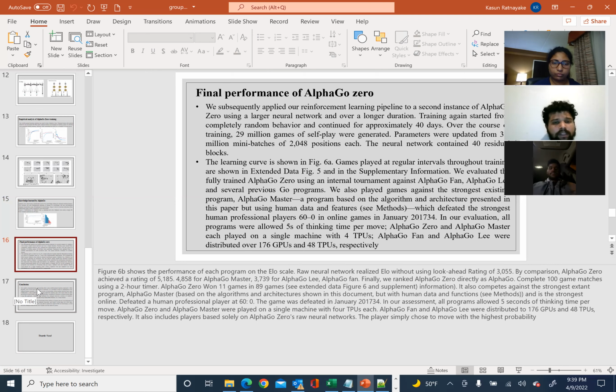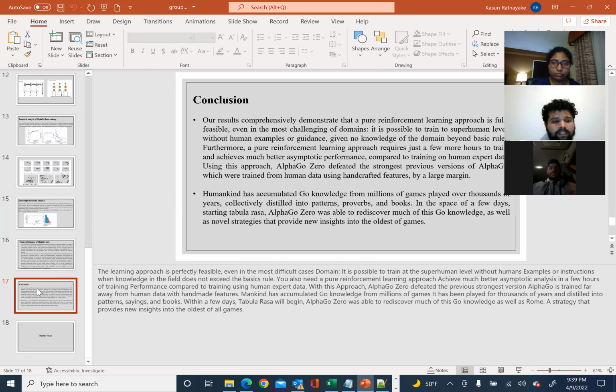the highest probability. And finally, coming to the conclusion, the learning approach is feasible even in the most challenging domains. It is possible to train to a superhuman level without human examples or guidance, when knowledge in the field does not exceed the basic rules. A pure reinforcement learning approach achieves much better asymptotic performance, with a few hours of training, compared to training using human expert data. With this approach, AlphaGo Zero defeated the previous strongest version, AlphaGo, trained far away from the human data with handcrafted features.